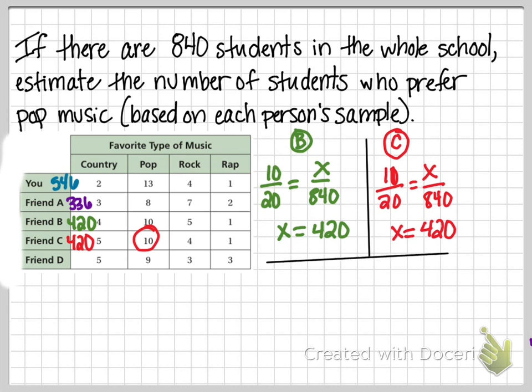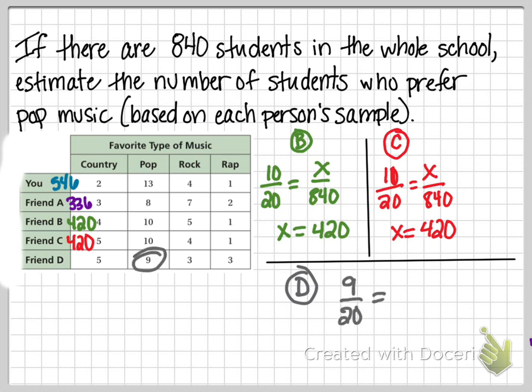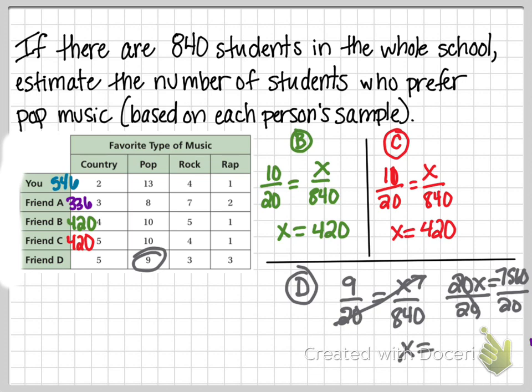And then lastly, let's do this in gray, friend D has 9 out of 20 equals X over 840. So 20X equals 7560. Oops, I'm running out of space here. Divide by 20. Their estimate would be 378.